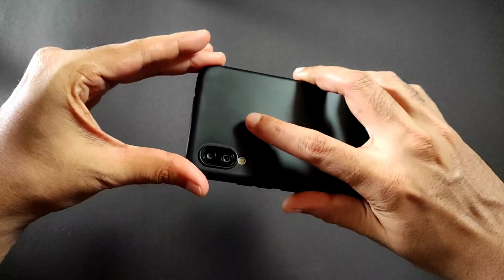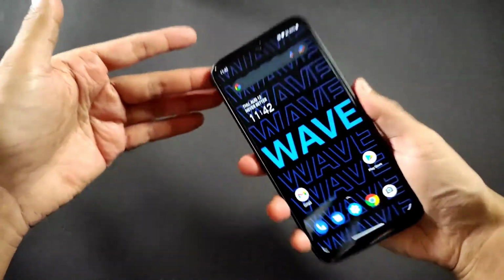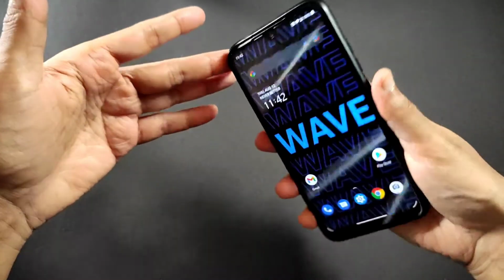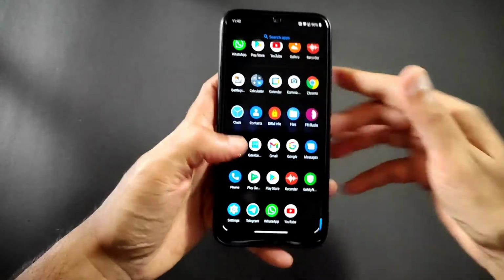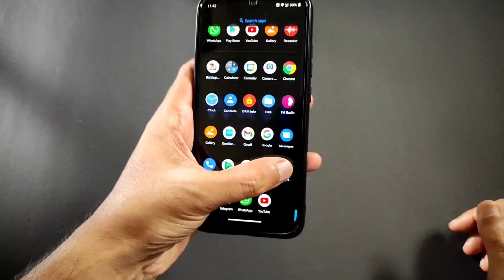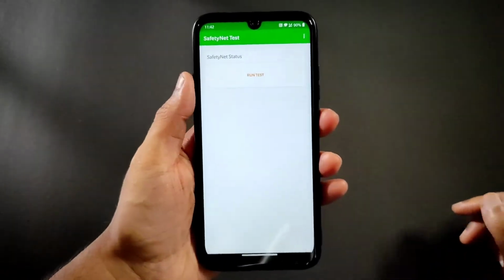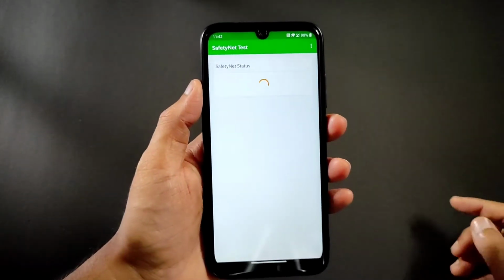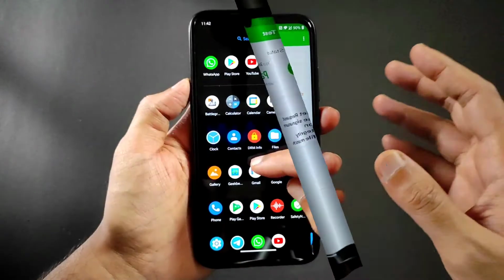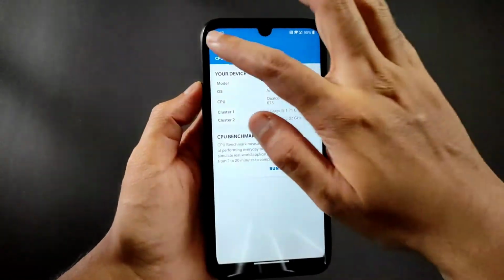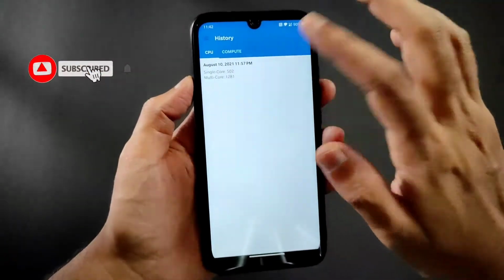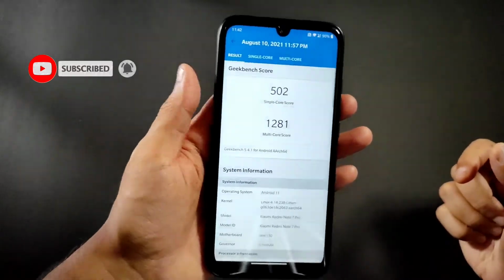Let me show you this fingerprint unlock. Just tap unlock. Just tap unlock. It's speedy. It's good. And coming to safety net status, let me show you. By default it gets passed. Okay, and coming to Geekbench scores, you get here like single score more than 500, which is really good, and the multi score is 1281.